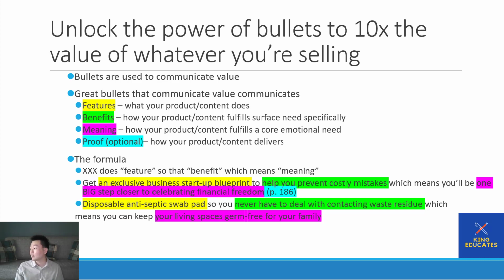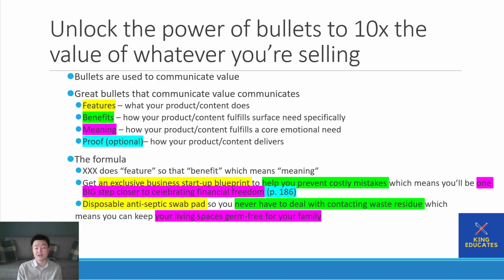And that's why coding workbooks sell for $30 on Amazon, right? They're both books, but there's a meaning. There's utility behind the thing that the person is selling, okay? Last thing is proof. Proof is optional. A lot of times you might not have it, but if you're writing a book, you probably do. How your product or content delivers the benefits is proof.